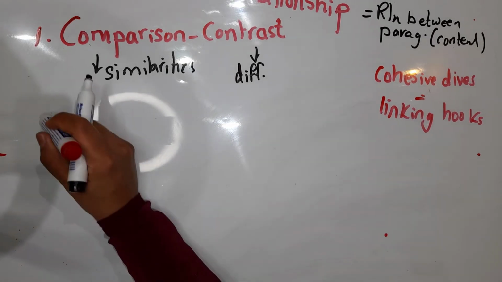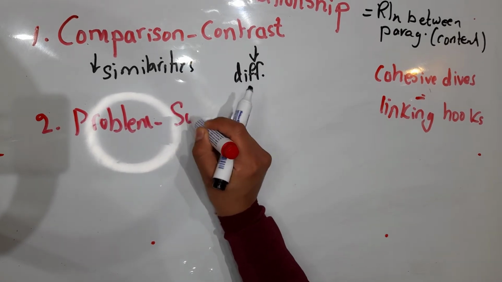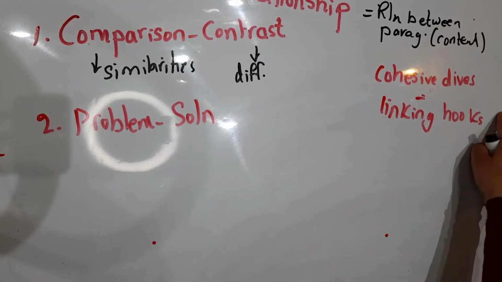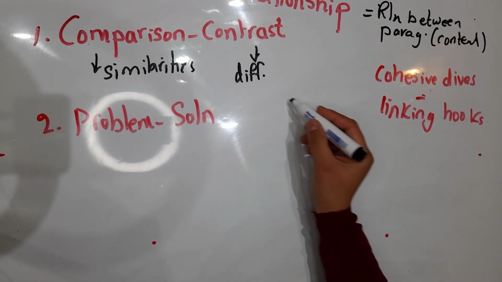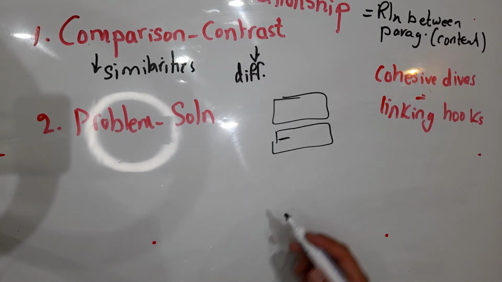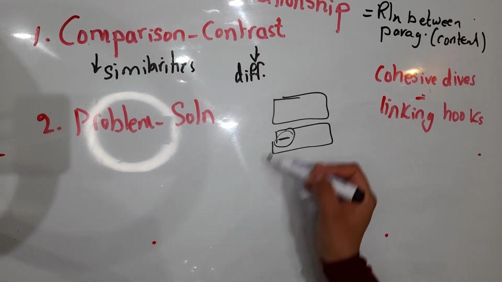The second type of thematic relation is problem solution. What do we mean by that? It means that the problem is stated very briefly in the first paragraph, and then the solution is provided in the second paragraph. Words or phrases to emphasize such relationships are: to solve the problem, one solution, as an outlet. We usually see these cohesive devices at the beginning of the next paragraph. So we have a paragraph and the next paragraph. At the beginning of the paragraph, we usually see these cohesive devices, so we can relate this paragraph to the other by the usage of these devices.